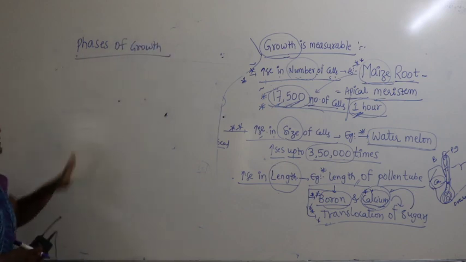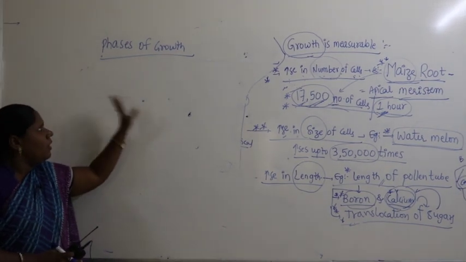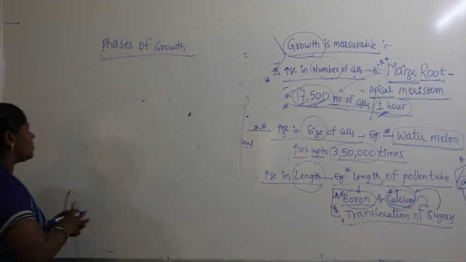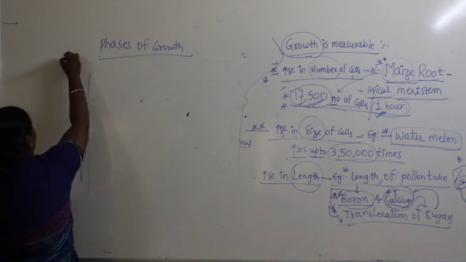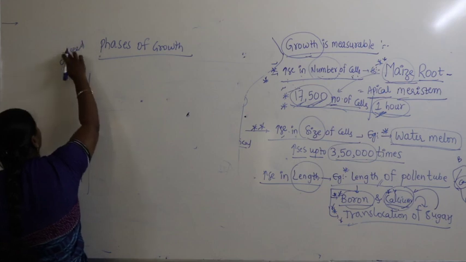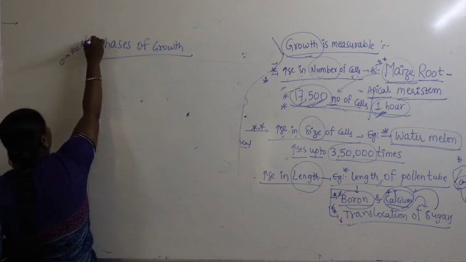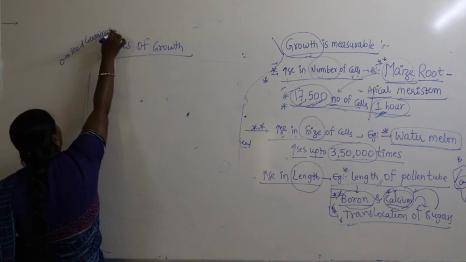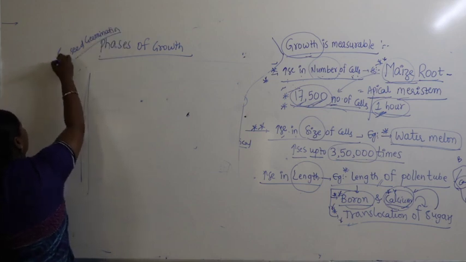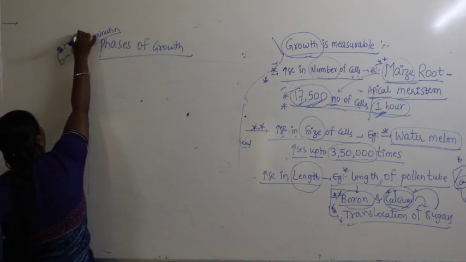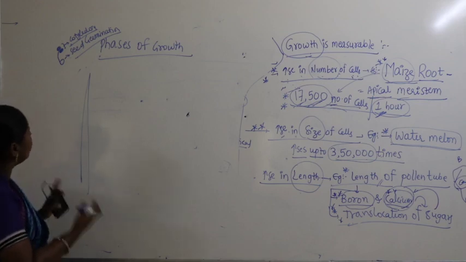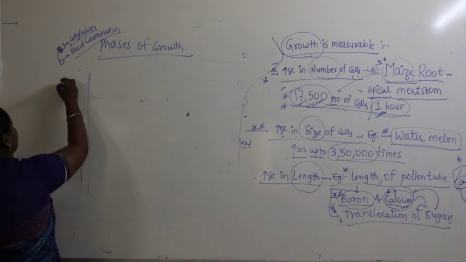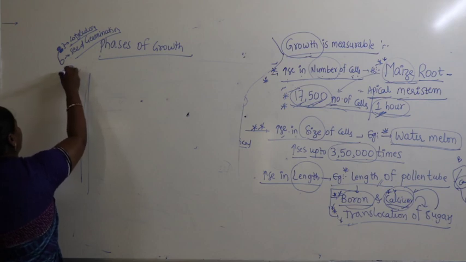Now let us talk about the phases of growth. Let us talk about a young plant growing, or you can take the seed in the process called seed germination. So here we are talking about seed germination. When the seed is germinating, it produces the cotyledons. You can see 2 cotyledons were there. Slowly at the time of germination, it comes out and produces the young plant like this.